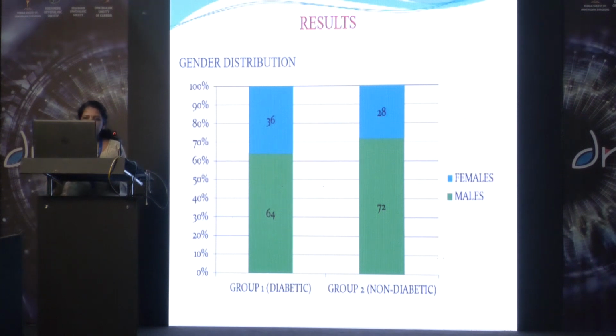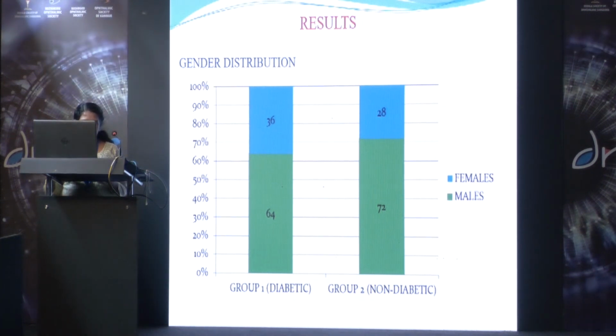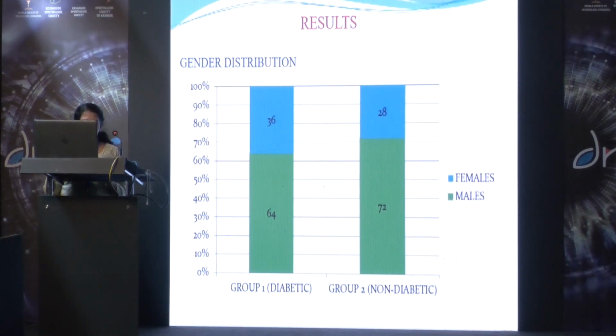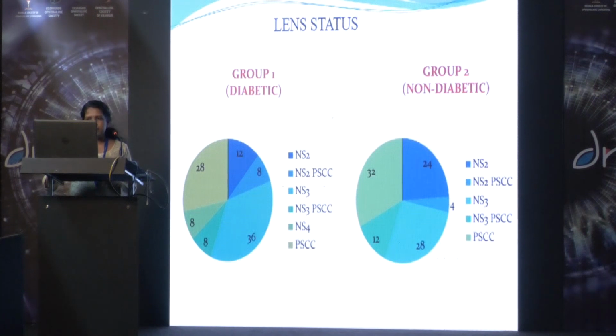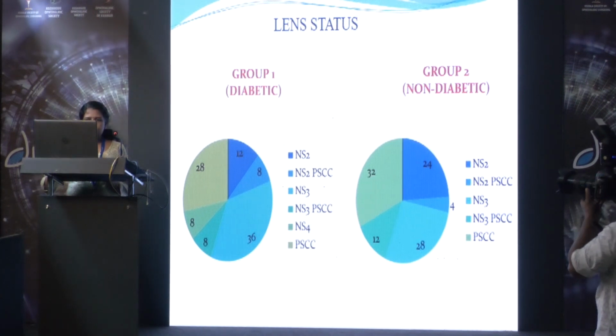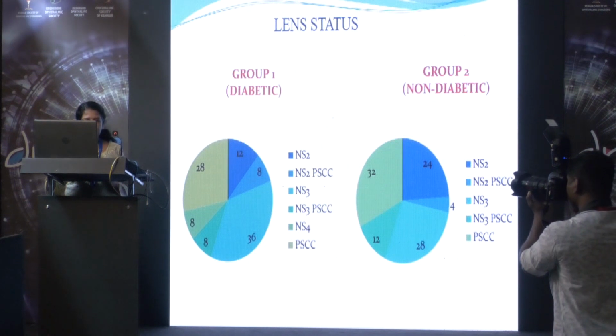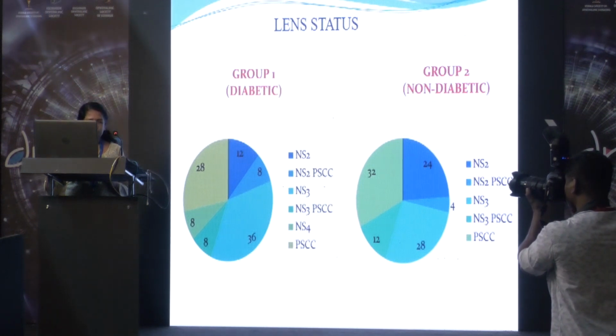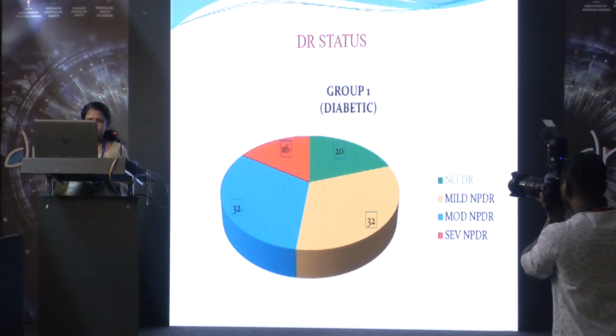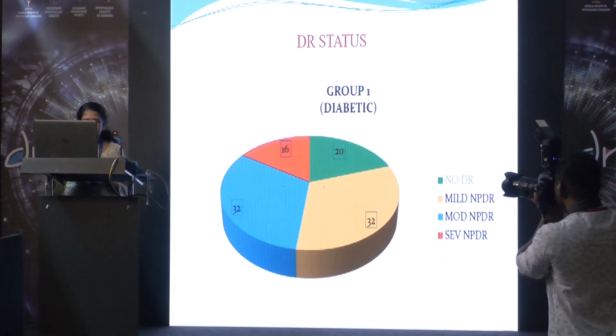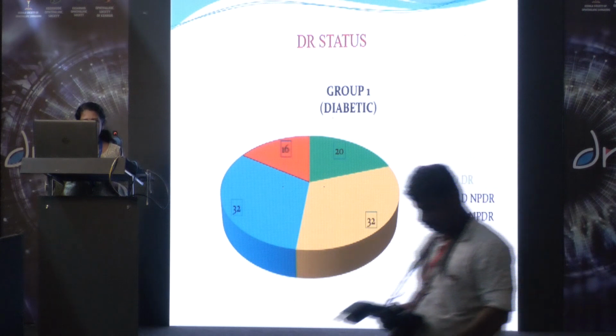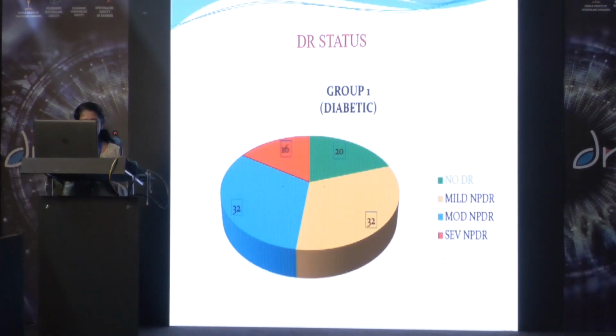Coming to the results, both these groups had a comparable age distribution. At maximum, patients were included at 61 to 70 years, with a male preponderance in both the groups, with 64% in diabetic group and 72% in non-diabetic group. Coming to the lens status, both groups had a comparable lens status, with maximum patients included with nuclear sclerosis grade 3 and posterior subcapsular cataract. The diabetic retinopathy status of patients in the diabetic group had 16% of patients having severe NPDR, 32% each with moderate NPDR and mild NPDR, and 20% patients were not having diabetic retinopathy.